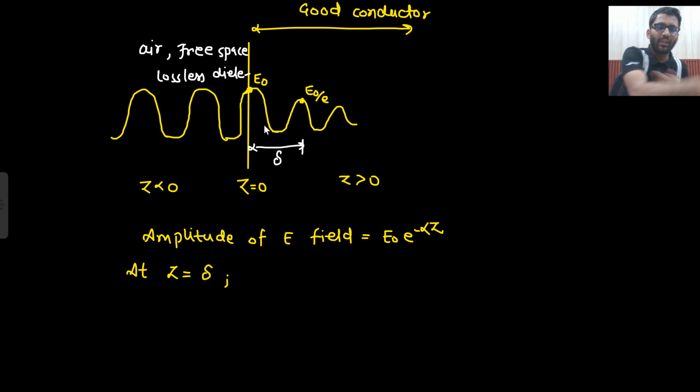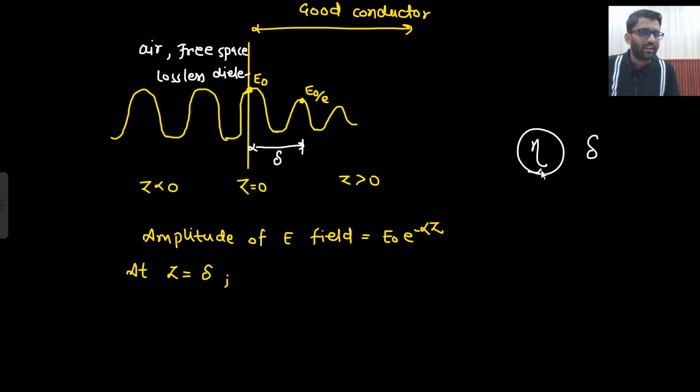For z less than 0, it was a lossless medium. Once it is going into the conductor, then it is a lossy medium. If it is a lossy medium, it is losing its amplitude. So how is it losing its amplitude? From E naught to E naught by e. At z equals to eta, this is also eta, so we can call it eta.